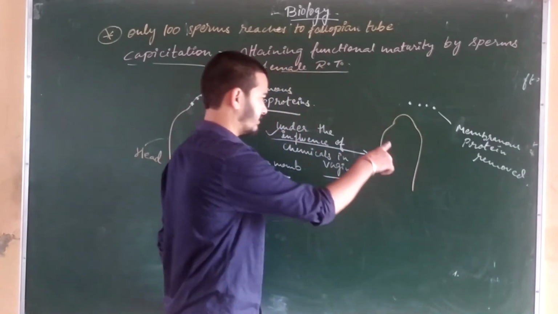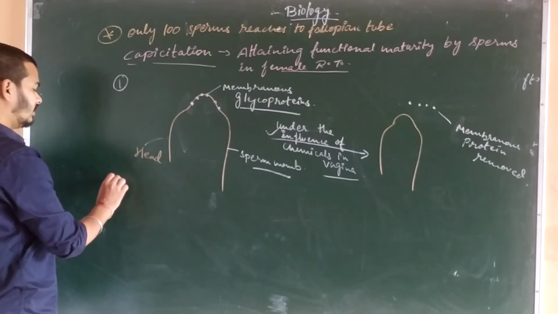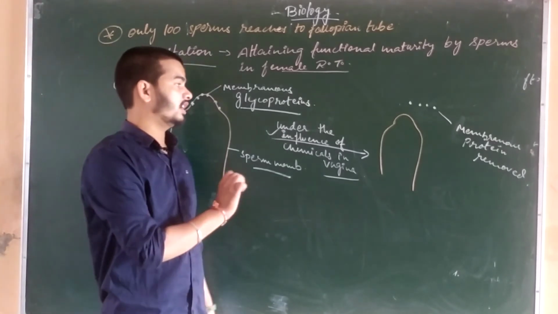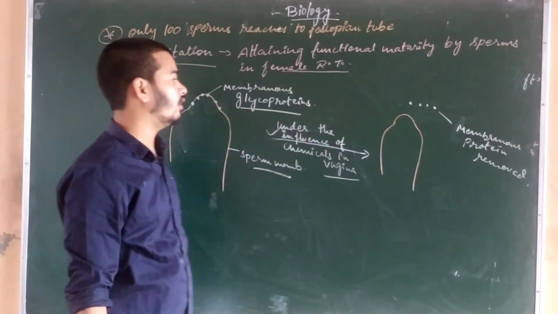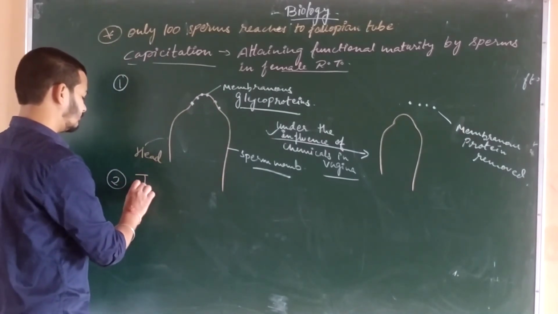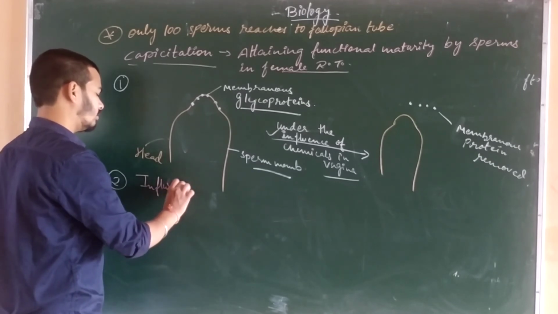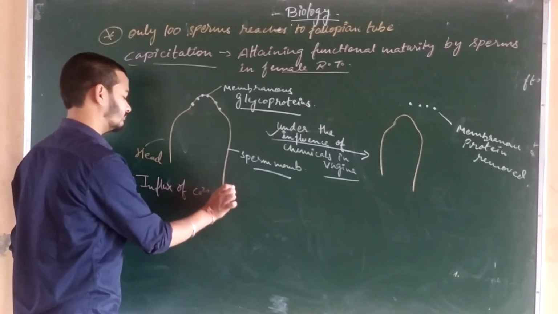This is the first step of capacitation, and the second step of capacitation is, after the removal of these membranous proteins, there is an influx of calcium dipositive ions.